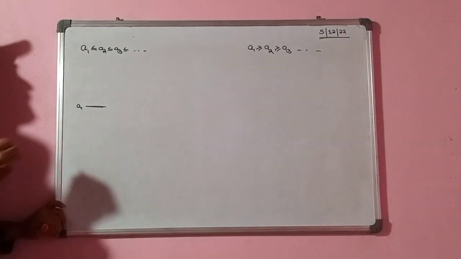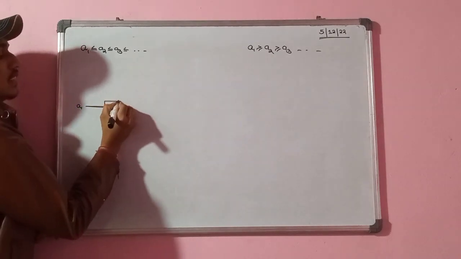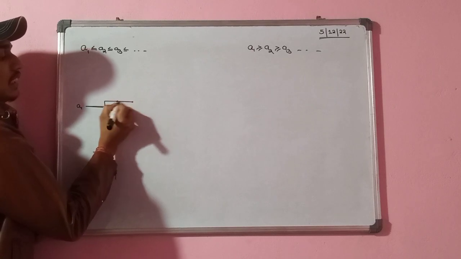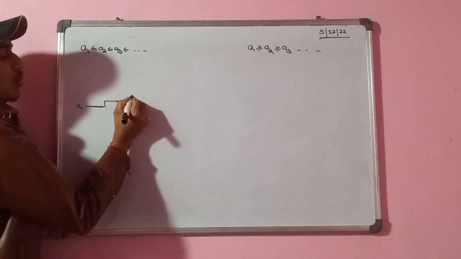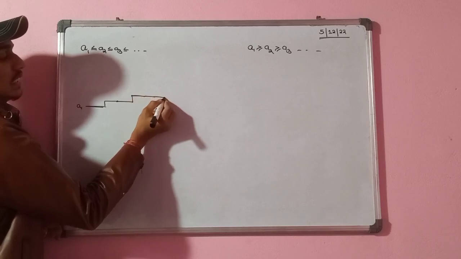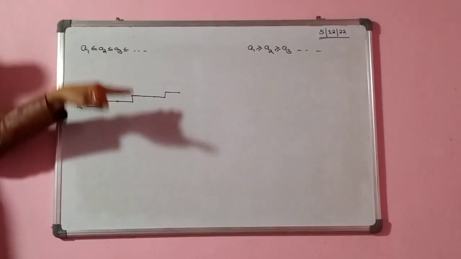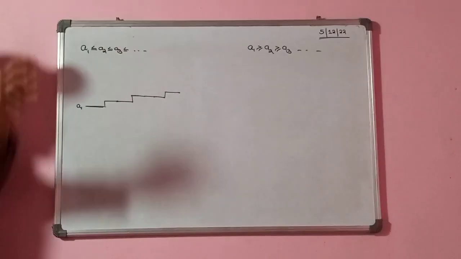As it is monotonically increasing, it will go like this. Suppose this is my a2, then a3, a4, a5, a6, a7, like this. It will increase, it will go beyond infinity.